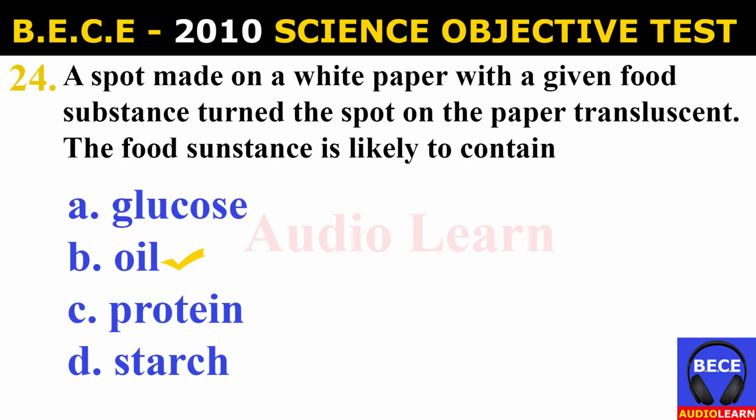Number 24. A spot made on a white paper with a given food substance turned the spot on the paper translucent. The food substance is likely to contain A. Glucose, B. Oil, C. Protein, D. Starch. And the answer is B. Oil. A spot made on a white paper with a given food substance turned the spot on the paper translucent. The food substance is likely to contain oil.